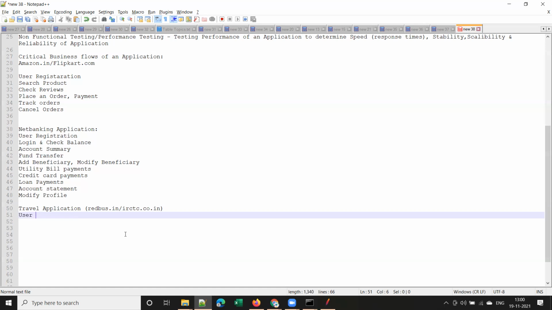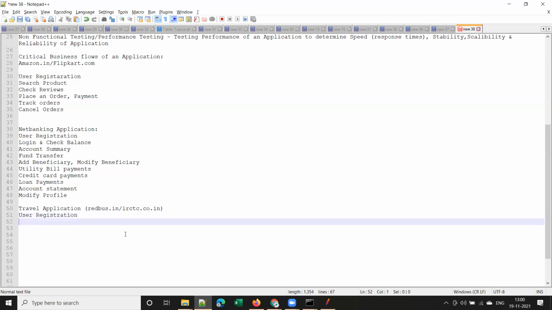Again, user registration, right? If you want to use any application, you have to register yourself, yes or no? If you want to book a ticket, at least you have to register yourself, right? User registration. Yes.